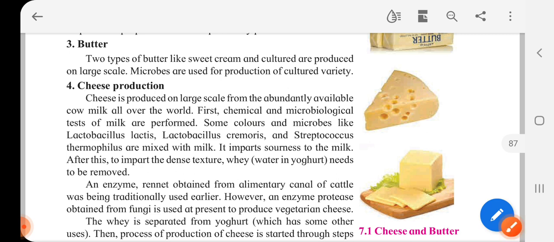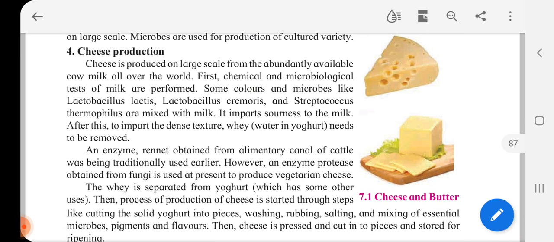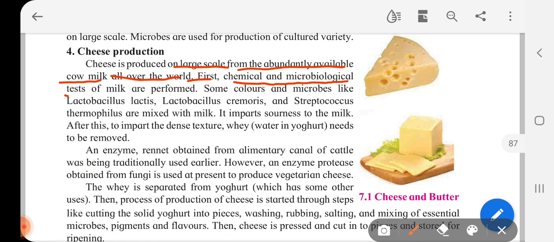Now let us talk about cheese, which we all like. Cheese is produced on a large scale from the abundantly available cow milk all over the world. First, chemical and microbiological tests of milk are performed. Some colors and microbes like Lactobacillus lactis, Lactobacillus remoris, and Streptococcus thermophilus are mixed with milk.